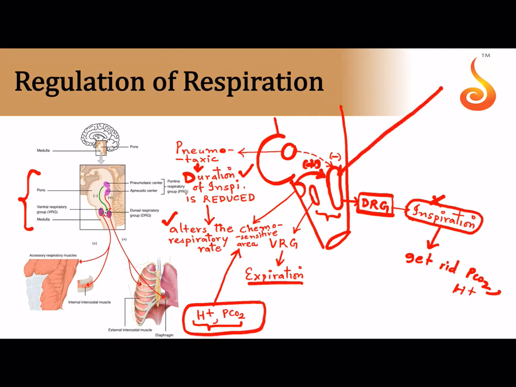There are several other centers which stimulate the dorsal respiratory group, which stimulate you to breathe more, because remember, the dorsal respiratory group is involved in inspiration or inhaling. There are receptors in your aortic arch, called aortic receptors, and there are receptors in an artery in your neck called the carotid artery. These aortic and carotid receptors are also very sensitive to partial pressure and H plus ion concentration. Whenever the PCO2 or H plus ion concentration of the blood is high, they will send a signal to the dorsal respiratory group, and the dorsal respiratory group will make you inhale more.